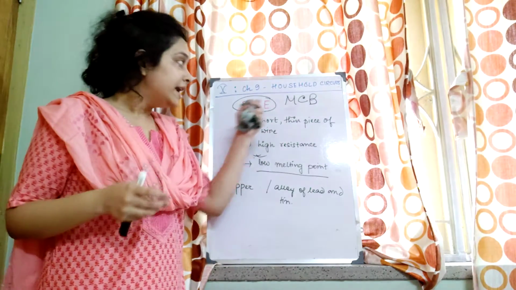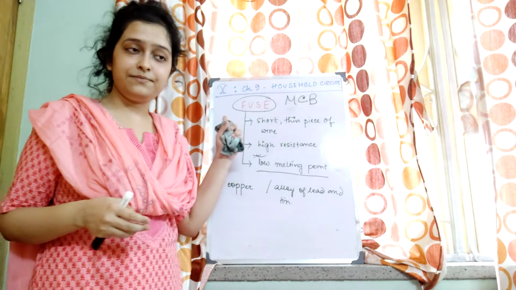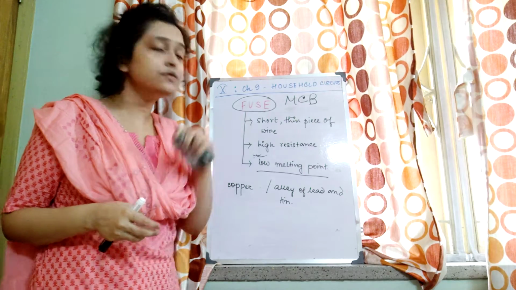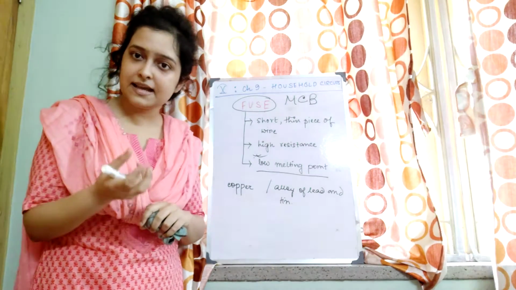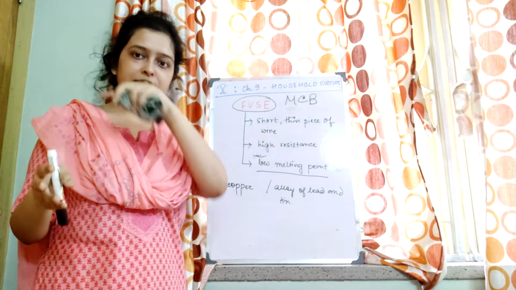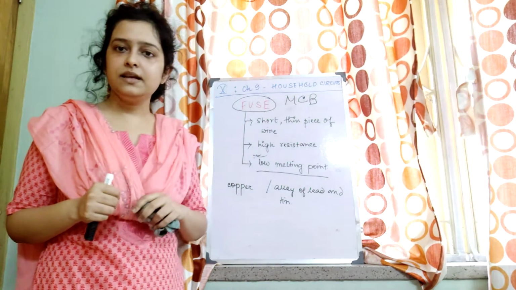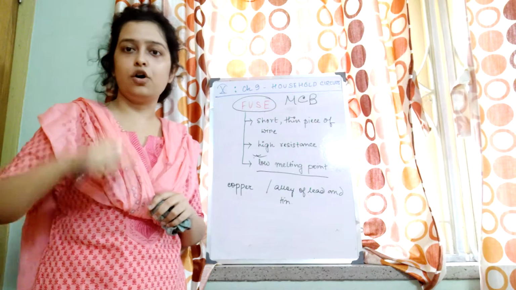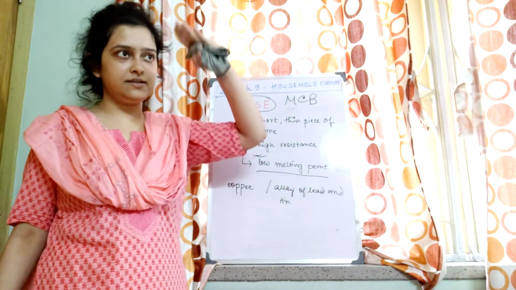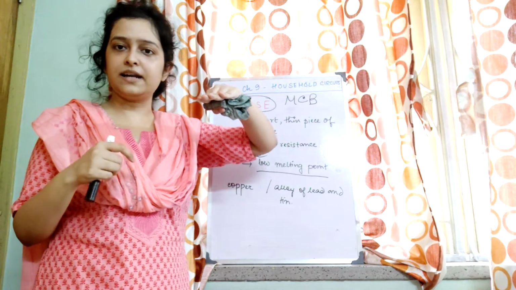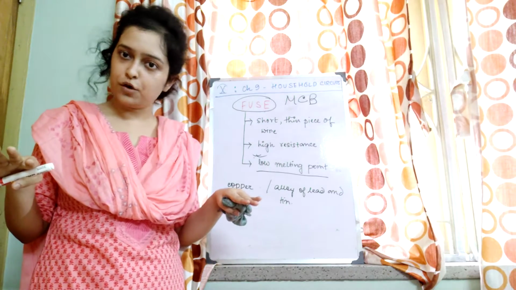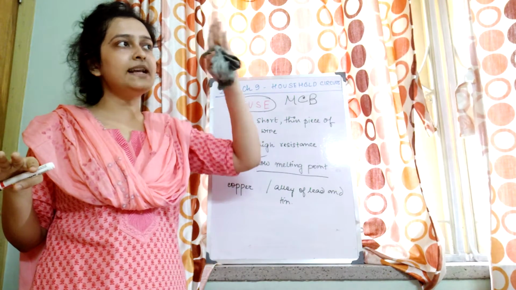How? In a fuse wire, what happens? It melts and breaks the path of the current. But in an MCB, it automatically turns off. The switch turns down and the flow of current is stopped. It's an automatically operating switch.